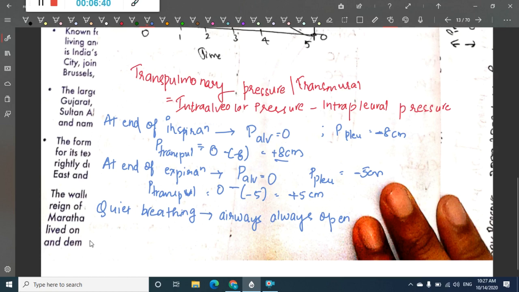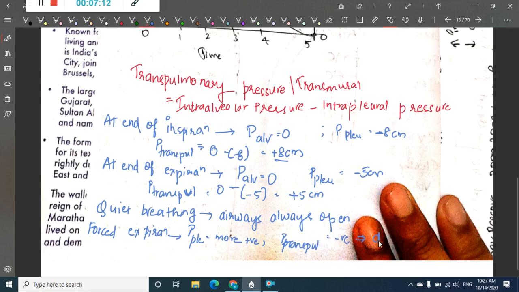When the intrapleural pressure becomes more positive, obviously the transpulmonary pressure will decrease and become negative.